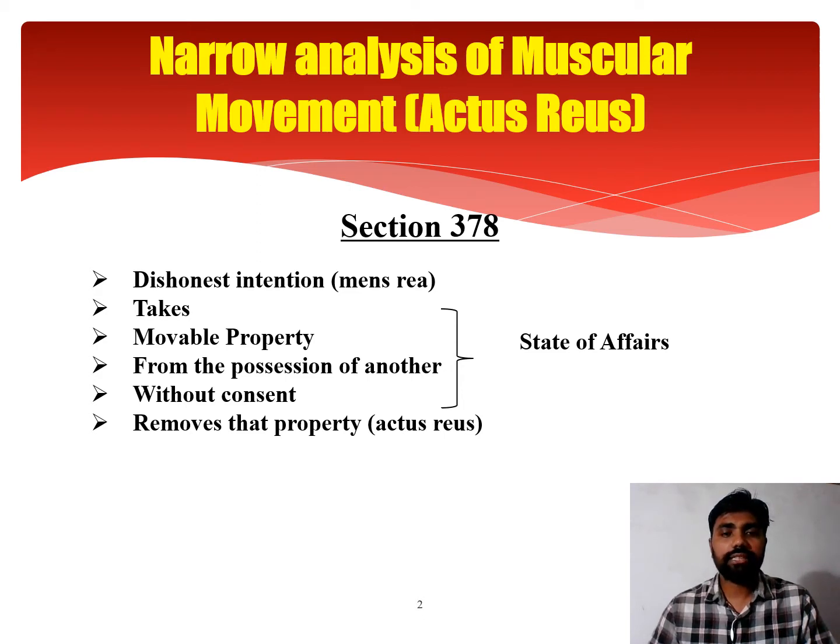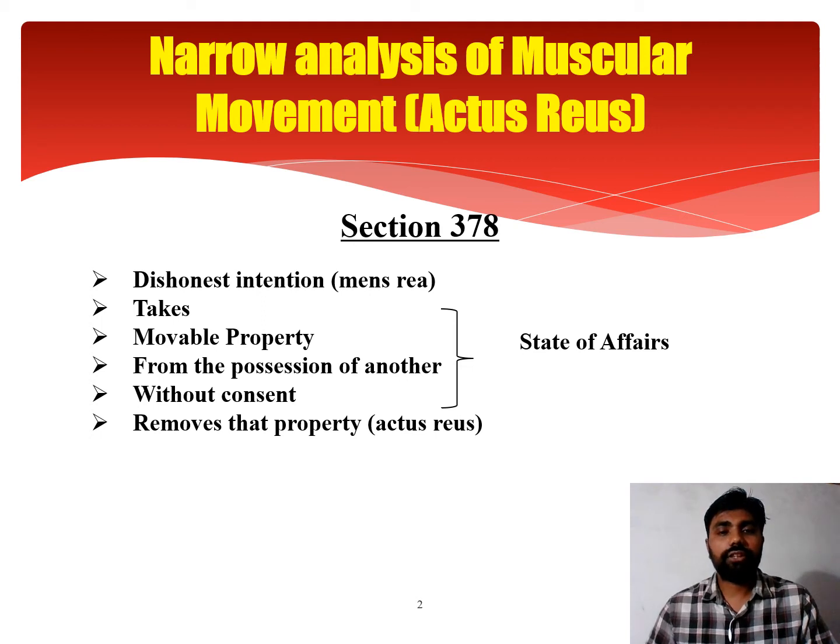Now the question is, what is actus reus and what is mens rea out of these 6 ingredients? So as per section 378, the accused removes the property with a dishonest intention. So here the dishonest intention is a mens rea, and removal of property is actus reus. Now a question may arise, then what are the other 4 ingredients? If actus reus and mens rea both have been proved, then why is there a need for other ingredients?